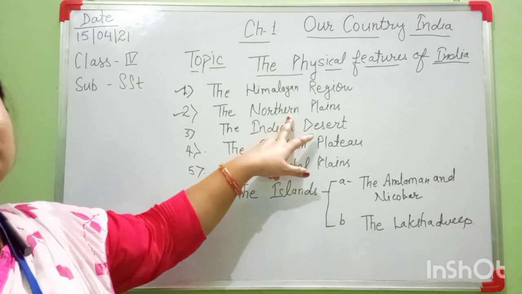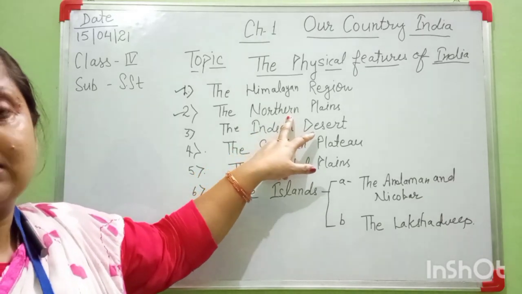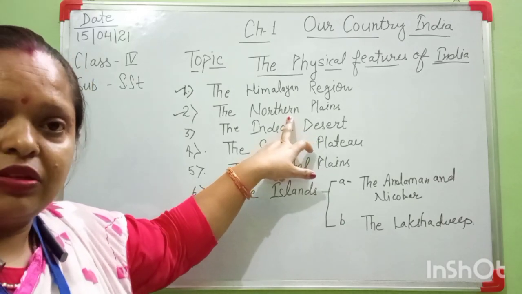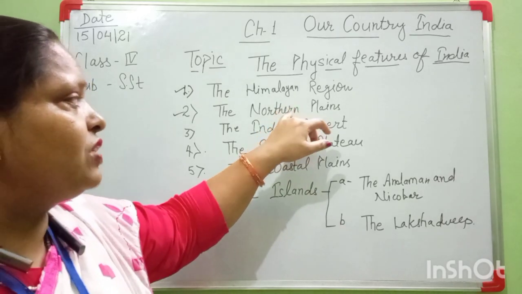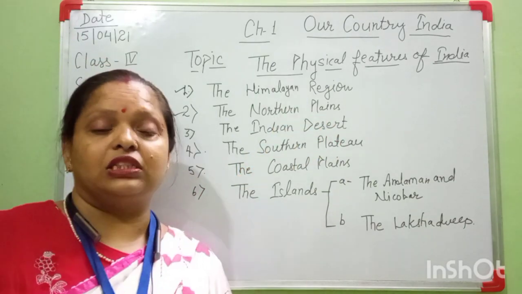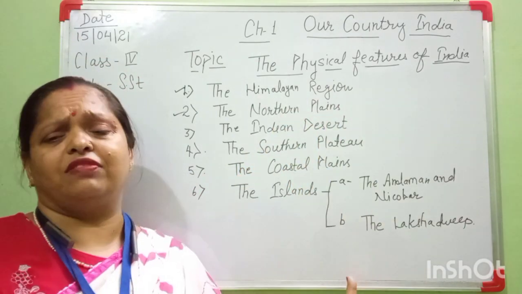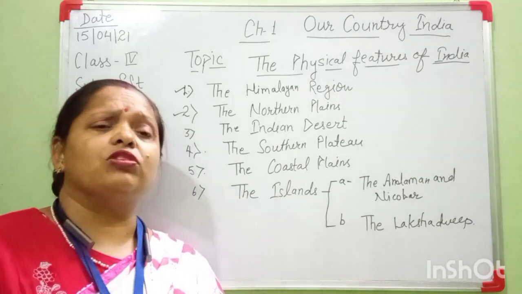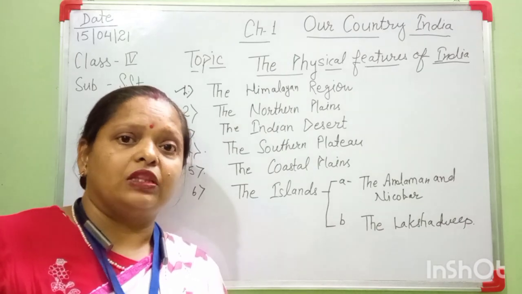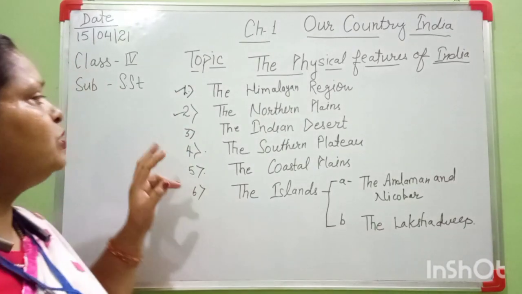In this part there are three basins: the Satluj basin, the Ganga basin and the Brahmaputra basin. Okay, so this part is very fertile and it is very important for our country. All parts are very important for our country because they have different important roles. Okay, then we can move to the next part.